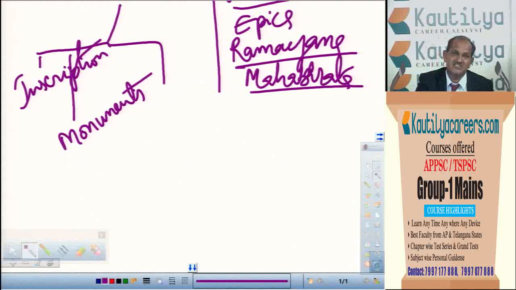Of course, many other things we can come across with monuments. For example, if it is a religious monument, we can say what type of religion the rulers, or mostly the people, followed. For example, if you see a Chaitya, which is a prayer hall of the Buddhists, we can say that the people of that particular period gave much importance to the Chaitya. I mean to say that if in a particular period, more than temples, we see Chaityas, stupas, etc., we can understand that the people or the rulers of that period gave much importance to Buddhism, but not to the other religions. Of course, they might have had religious toleration, and might have constructed their monuments also.